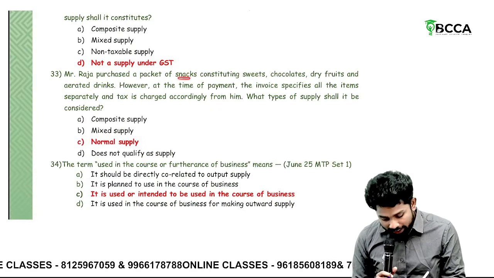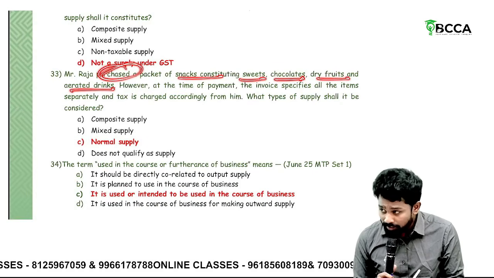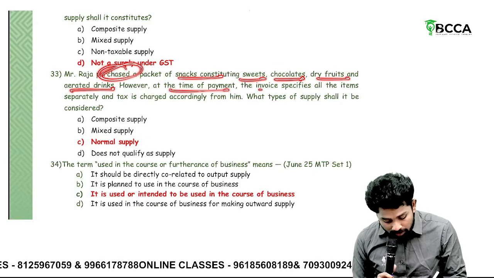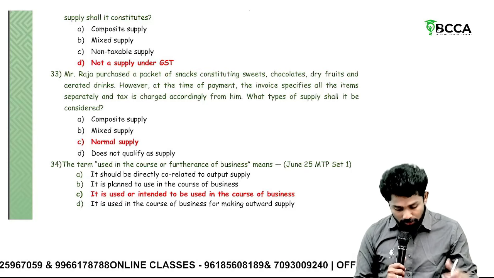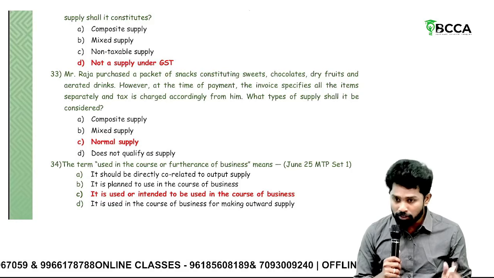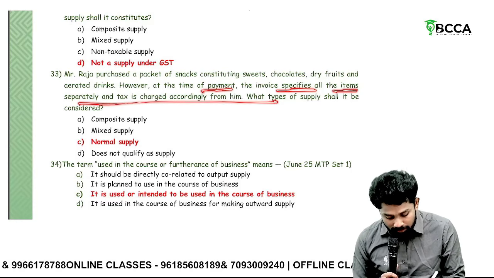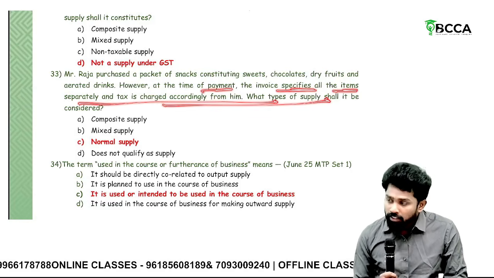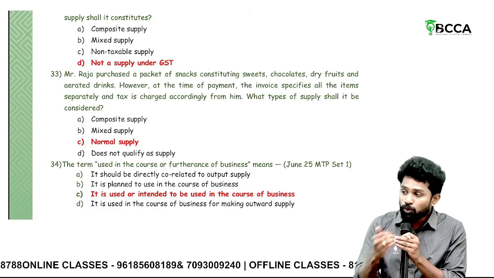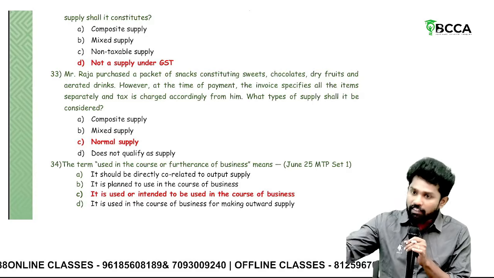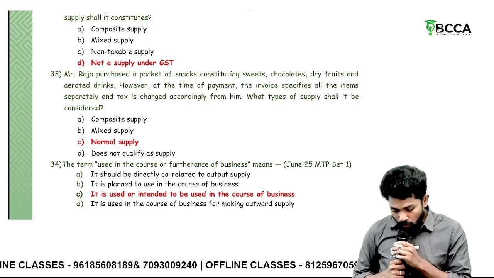Raja purchased a packet of snacks consisting of sweets, chocolates, dry fruits and aerated drinks. However, at the time of payment, the invoice specifies. Sir, understand, you went to DMart. You purchased sweets, chocolates, dry fruits, aerated drinks, everything. However, at the time of payment, the invoice specifies all the items separately. Tax also charged separately. Then where is bundling? Only if they are bundled is it mixed supply. Here they were sold separately only. Separate value, separate tax rate. So it's not a composite supply or mixed supply. It is a normal supply.